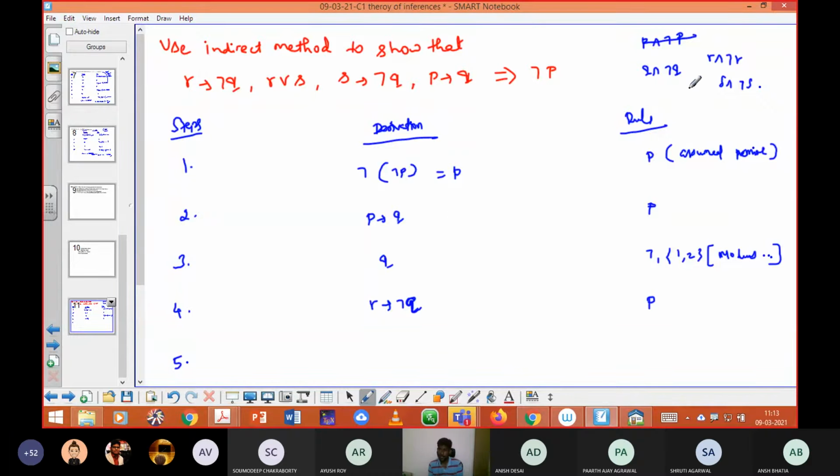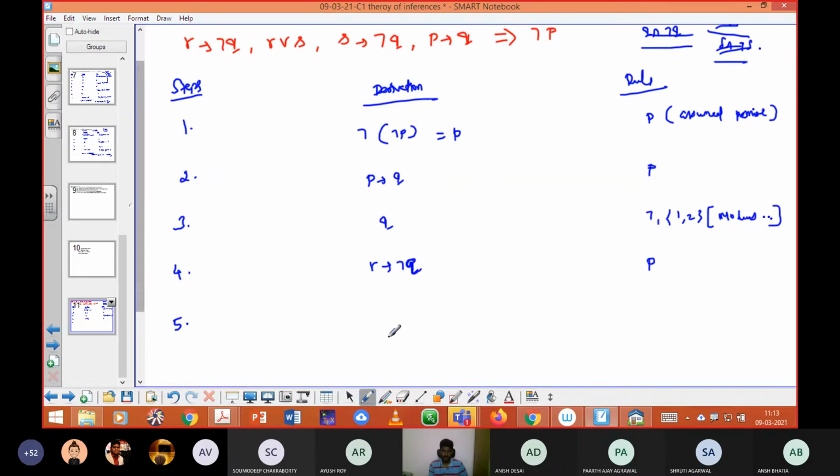But if you use other formulas, you can get R and negation R. Sometimes if another person is using another way, they will get the answer like this. So there are 3 possibilities to show the answer. Now, since I have already got the answer as Q, my aim is to get negation Q. Hope you understood what I'm trying to say. Then it is easy to connect Q and negation Q by using the basic conjunction rule of theory of inferences. So I can show the answer in the contradictory manner and conclude the answer. Have you got the idea? Okay, that's a short manner. You can easily say the answer.